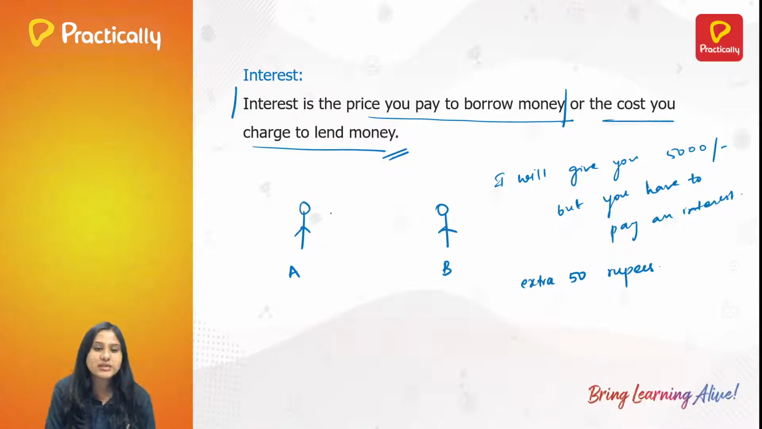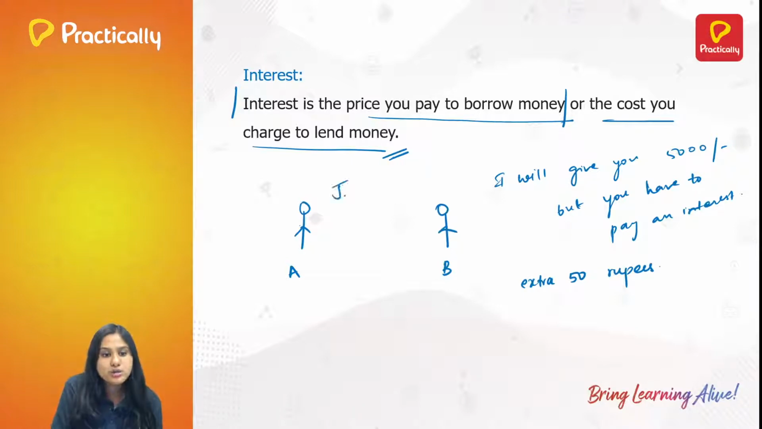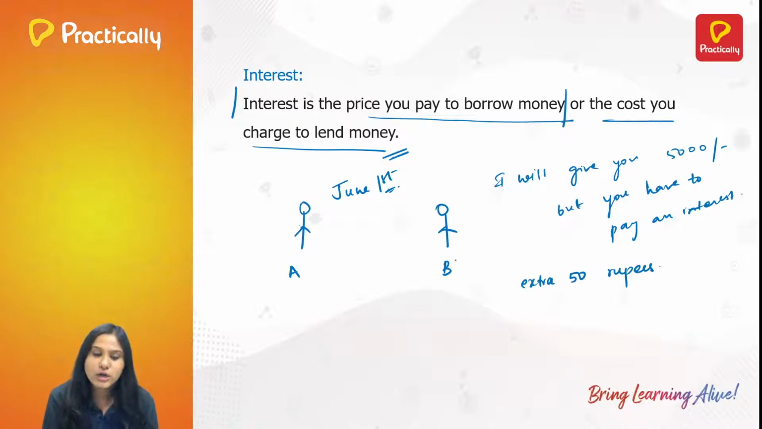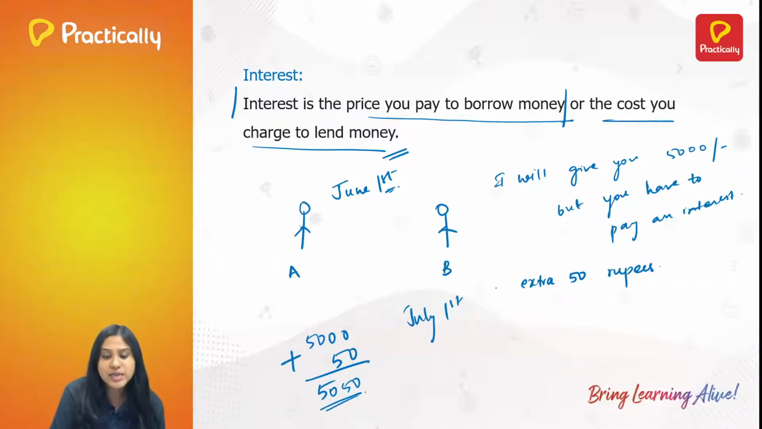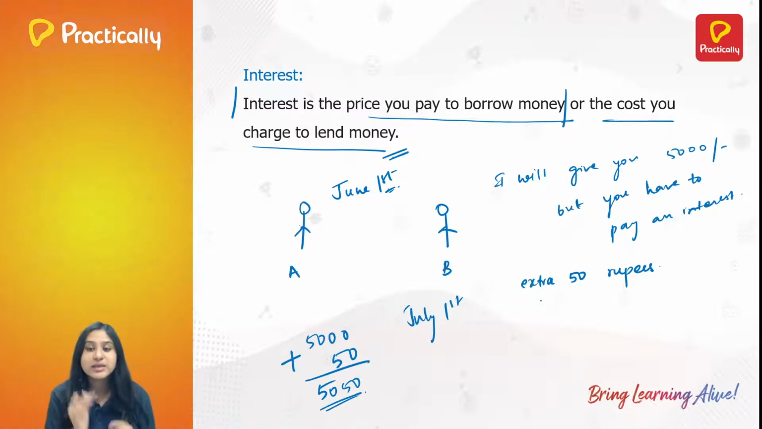Suppose person A has borrowed money on June 1st, which is today. B says that if you want to repay me that 5,000 rupees on July 1st, you have to pay me 5,000 plus rupees 50. So you have to pay me 5,050. Why? Because he told that for every 1 month, the interest is 50 rupees. So this is what he meant.